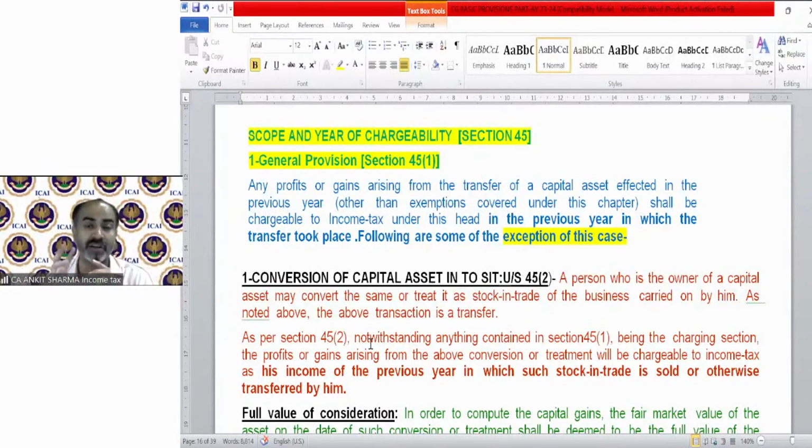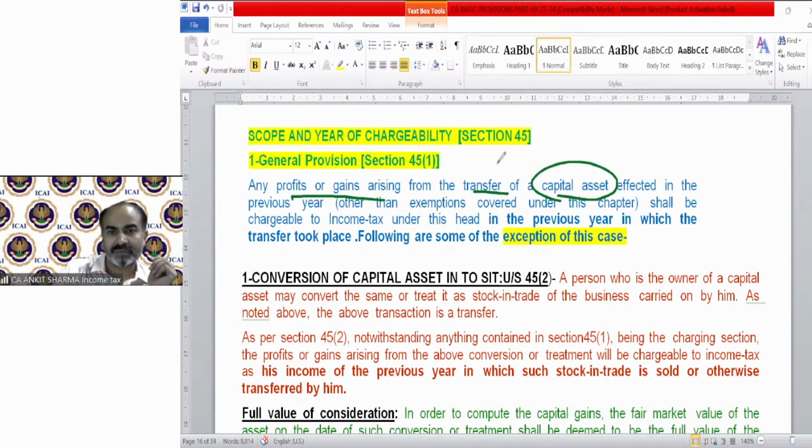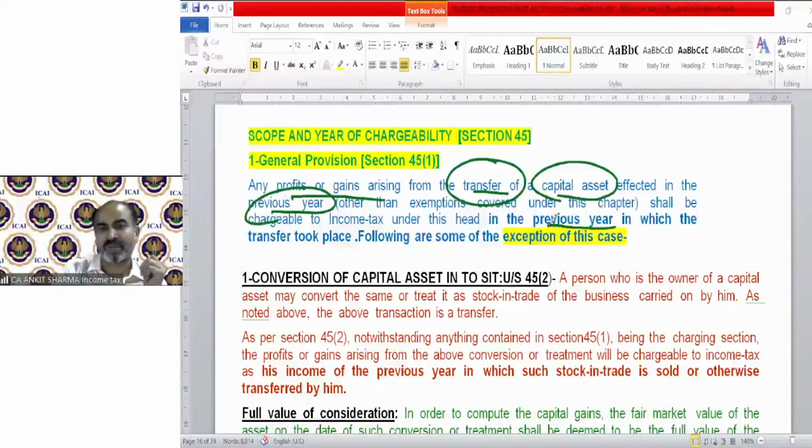So the year in which the transfer took place is the year in which we are going to calculate the capital gain. Any profit and gain arising from the transfer of a capital asset effected in the previous year shall be chargeable to income tax in the previous year. This is the basic, or general provision, that capital gain will be chargeable in the year in which transfer took place, but there are some exceptions.